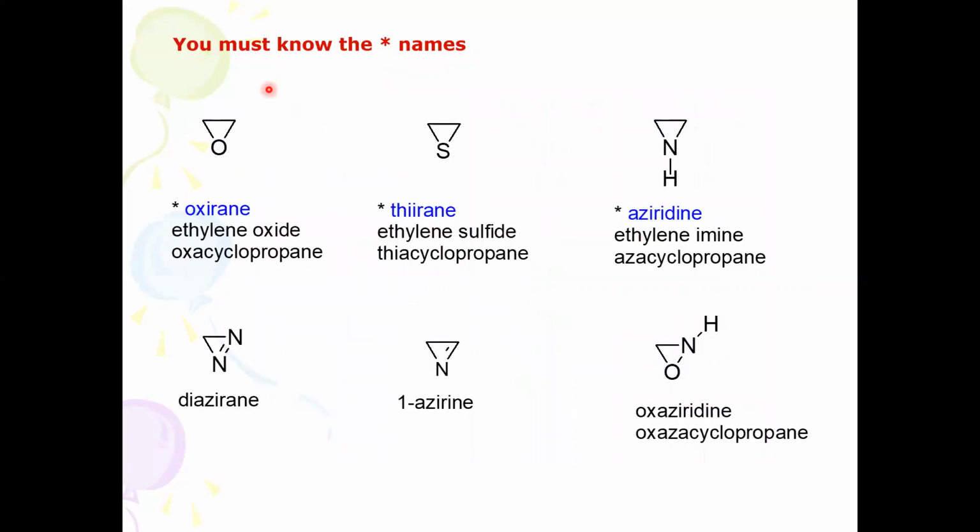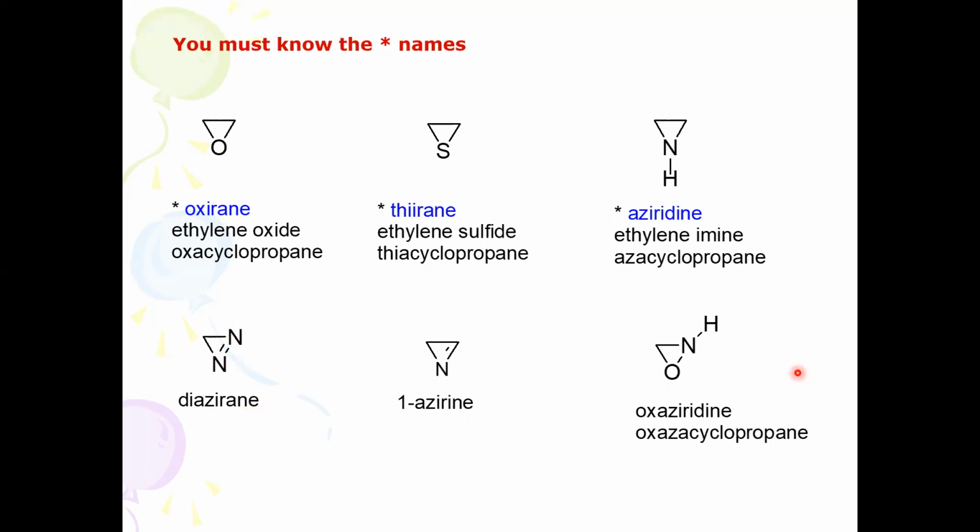You can see a few examples here. This is a 3-membered heterocycle consisting of oxygen having no double bond. How to name this? First we use the prefix for the heteroatom, oxa, where the A will be silent. Then the stem name is IR because it is a 3-membered ring. EN stands for no double bond character, saturated. Therefore it is called oxirane. Similarly thiirane, and diaziridine, where there are 2 nitrogen atoms.